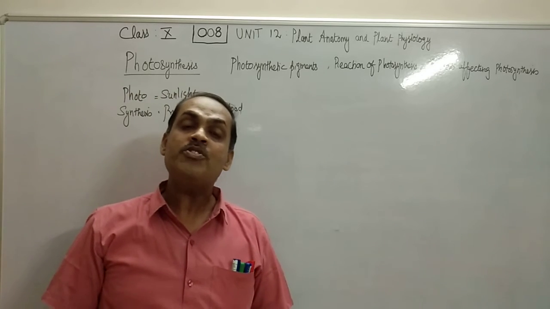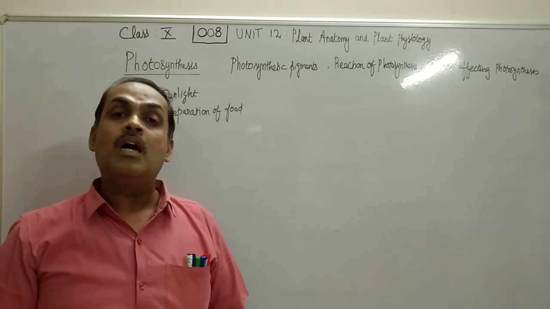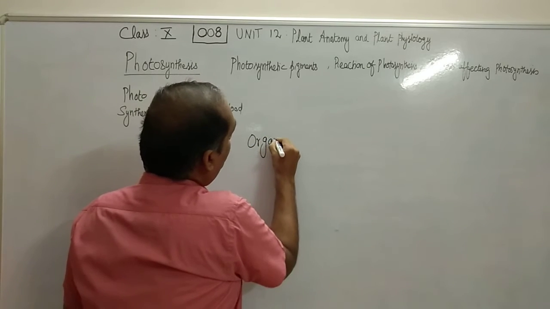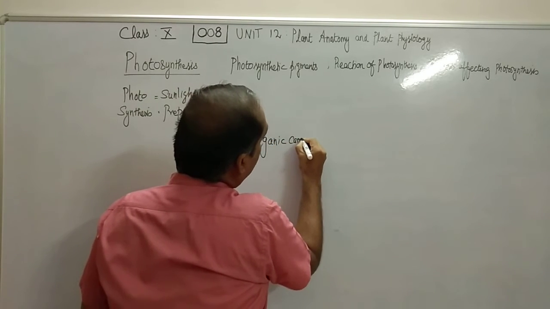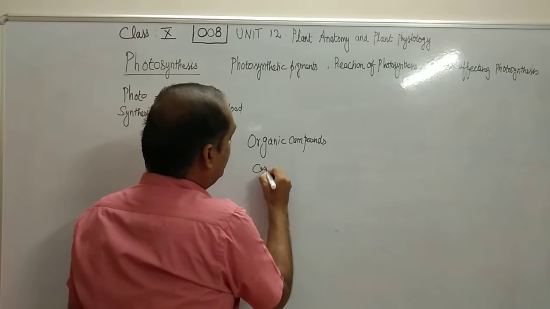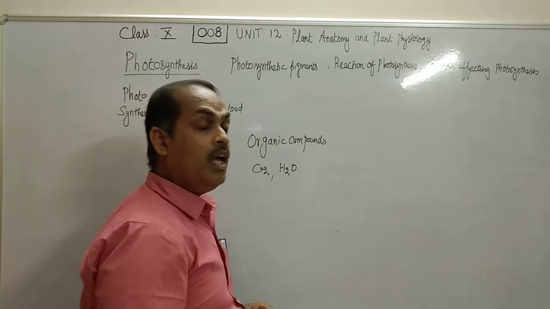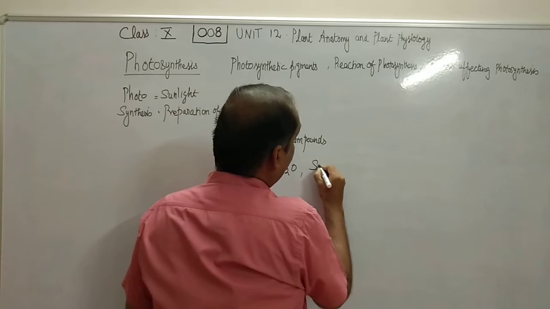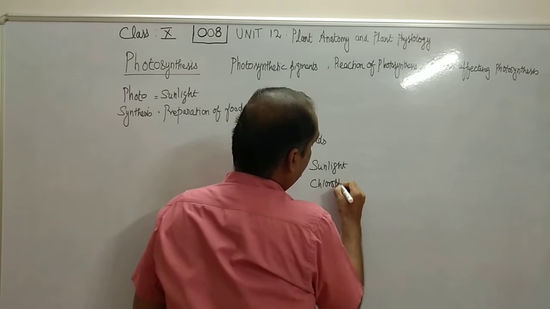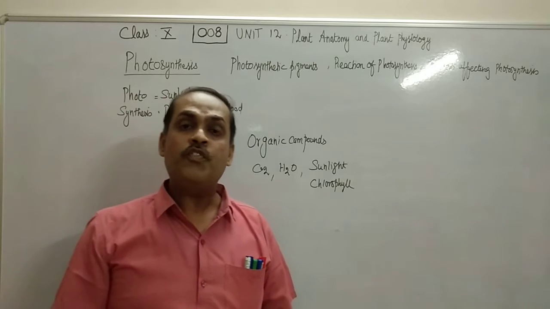It is one of the most fundamental of all biochemical reactions in which all plants synthesize organic compounds. So, all plants synthesize organic compounds with the help of carbon dioxide from the atmosphere, water from the soil, and in the presence of sunlight and chlorophyll pigment, it is producing an organic compound, that is, it produces food.